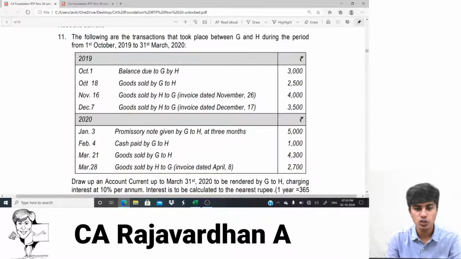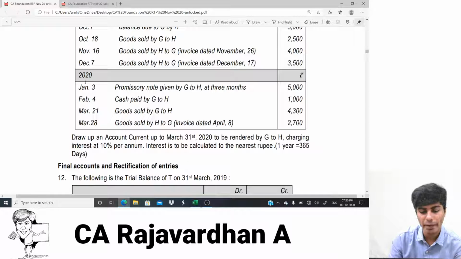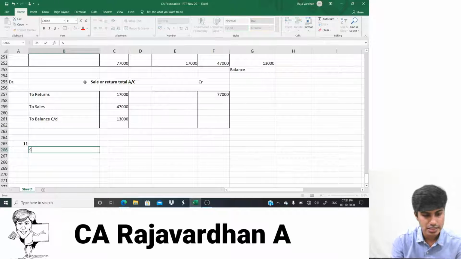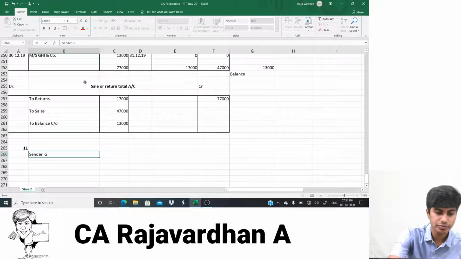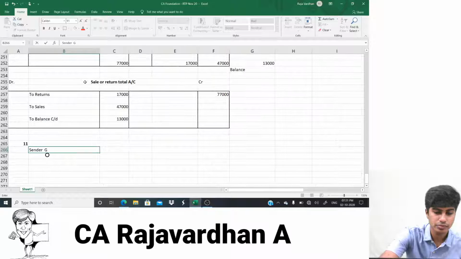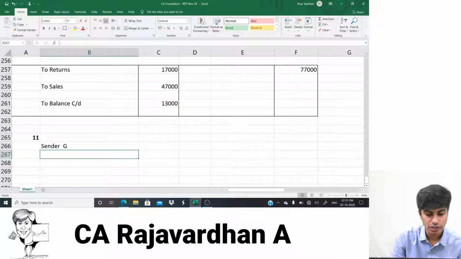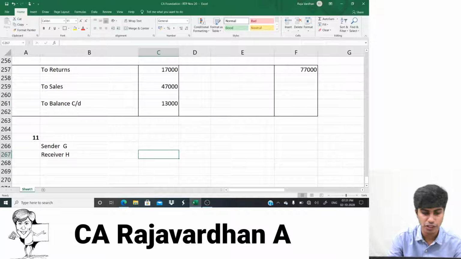So let's get started. What have they told us? They've told us to draw up an account current up to 31st of March 2020 to be rendered by G to H. Now tell me, who's the sender? G. Who's the receiver here? H. So I'll write that the sender is G, and the receiver is H.